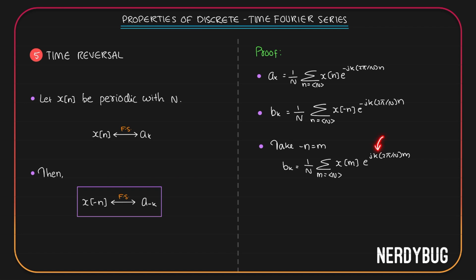so we get e raised to plus jk 2 pi by N m. We have plus k over here. I am going to write it as minus of minus k. Now, if you compare this equation with this equation, you can see the only difference is here we have k, here we have minus k. So if you called this one ak, then this one should be a minus k. So Fourier series coefficients for x of minus n is going to be a minus k.